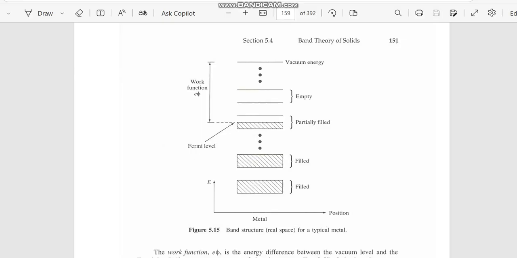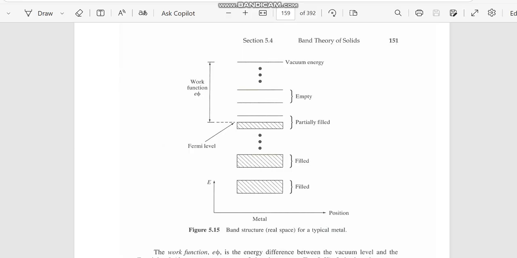This is the real space band structure diagram. And here the partially filled band is there, and the uppermost filled level is called the Fermi level at T equal to 0 Kelvin.